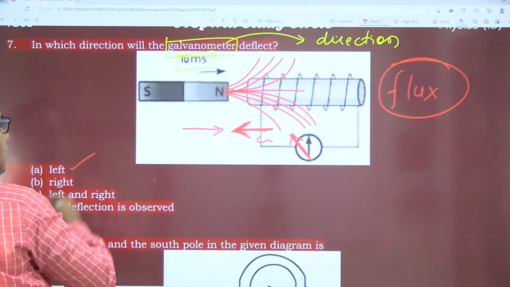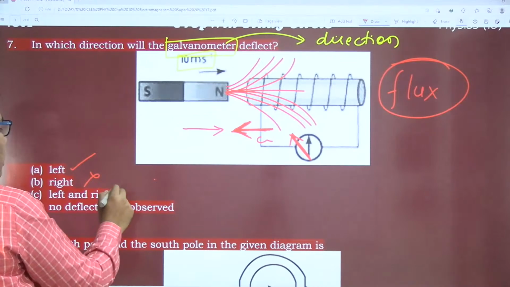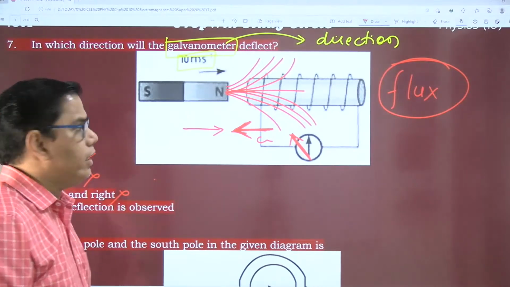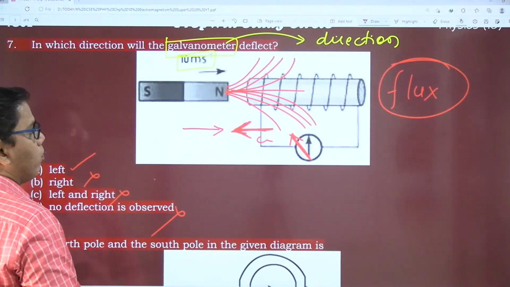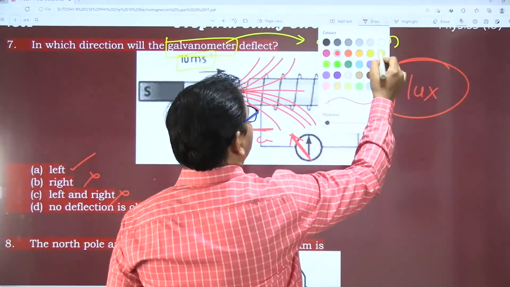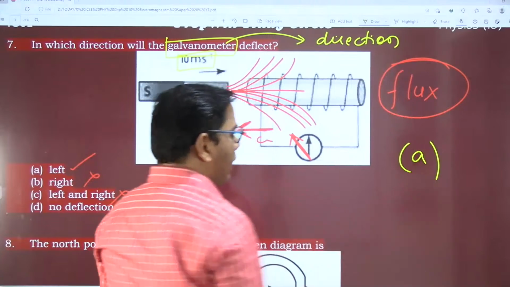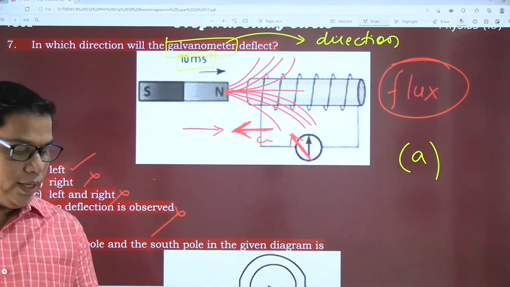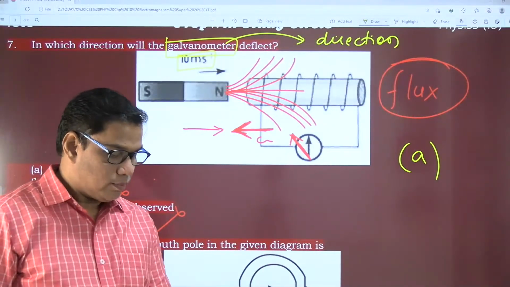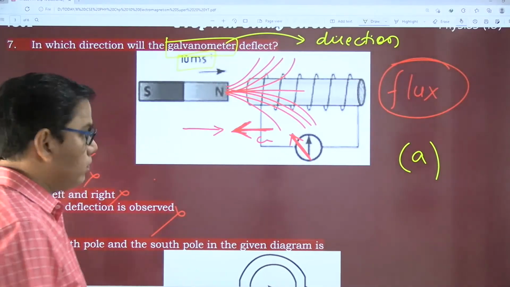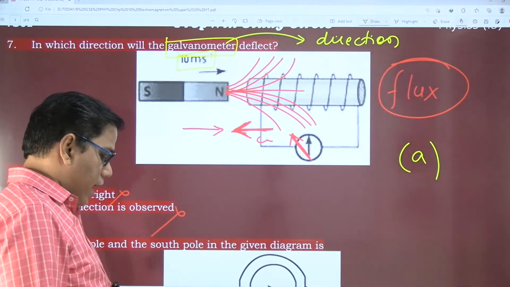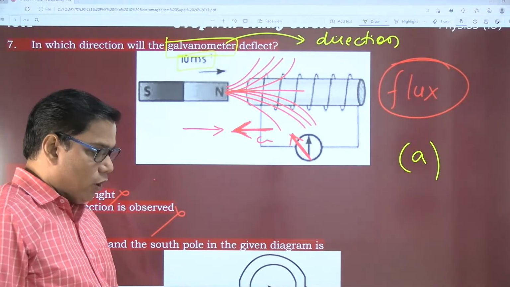So the first option, left, is correct. Right is wrong. No deflection observed is also not possible. So my correct option is option A. Do you agree? Is it option A? Yes or no? Okay, yes, I'm getting option A.